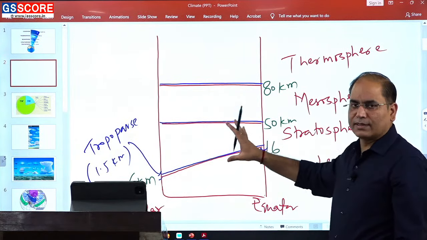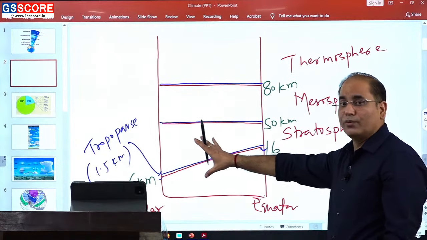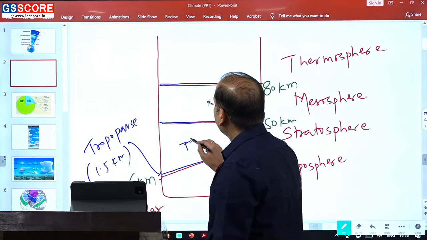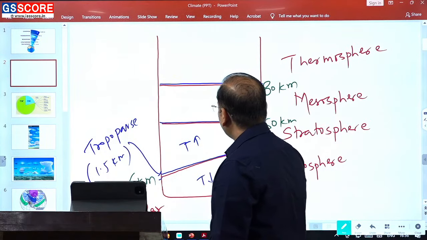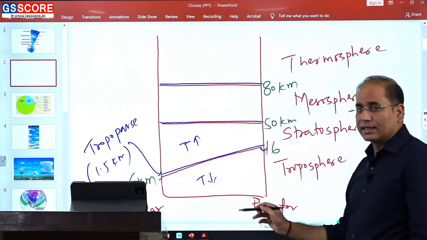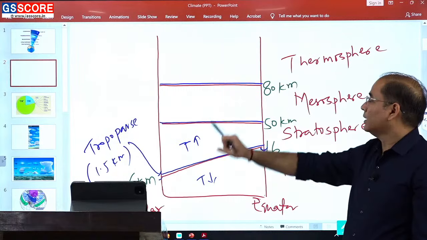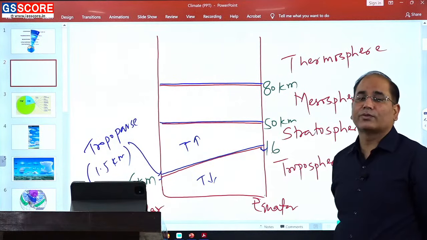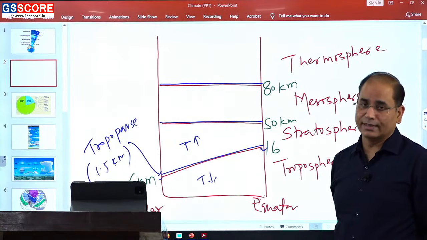As you go to the stratosphere, it is known for the presence of ozone. So here you will find ozone, but in terms of temperature, here the temperature again increases. In the troposphere the temperature is decreasing as you go up, but here the temperature increases, and at the upper boundary of the stratosphere the temperature reaches up to 0 degrees Celsius.